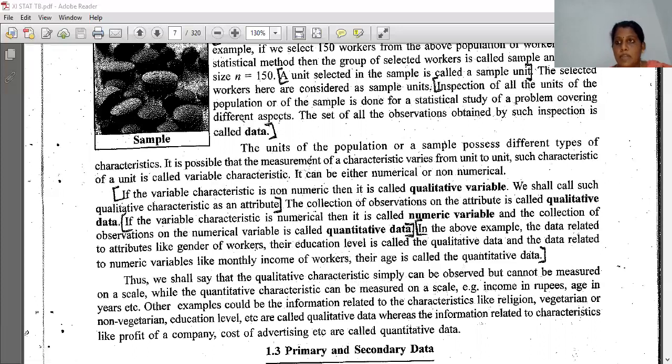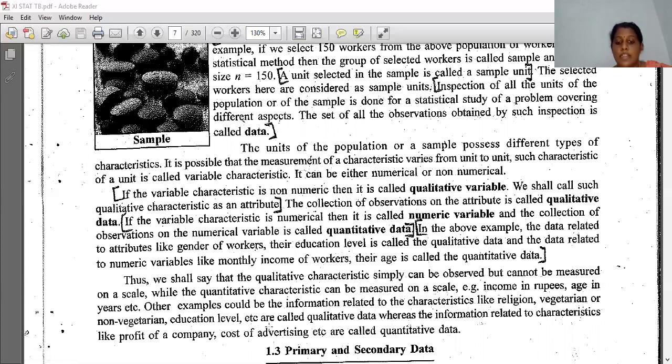Qualitative characteristics can be observed, meaning age or qualification that can be measured. If the person has a BCom degree or is 12th pass or 10th pass, we can't measure that on a scale. Skilled or unskilled, educated or uneducated, that thing cannot be measured on the scale. While quantitative characteristics can be measured on the scale, for example, income in rupees, age in years, etc. Other examples could be the information related to characteristics like religion, vegetarian or non-vegetarian, education level, etc.